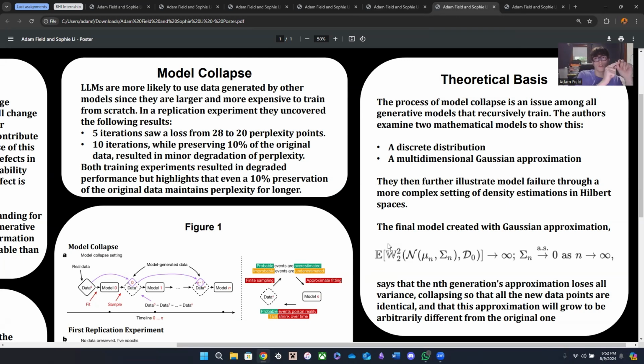So as the number of iterations goes to infinity, the data gets infinitely far away. And then the variance goes to zero as you do more and more generations. The variance going to zero is all the data points being golden retrievers. So when every data point is the same non-coherent smudge, that's when the variance is zero.